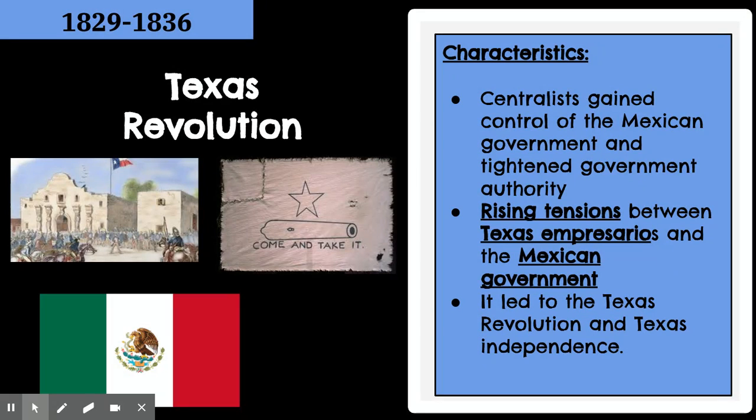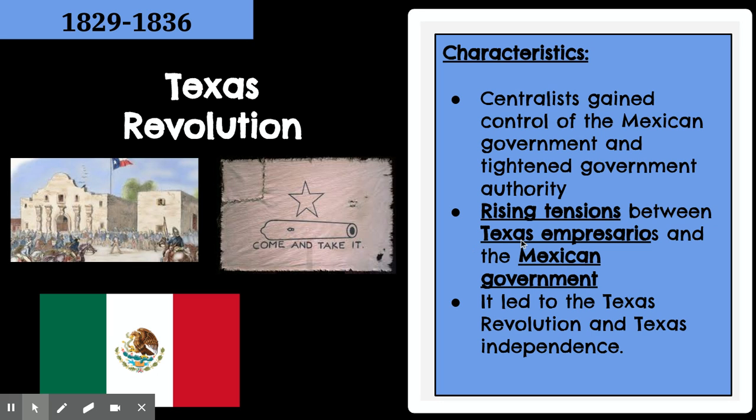Okay, the next characteristic is rising tensions between Texas empresarios. Remember, Texas empresarios are the Anglos that came over, and the Mexican government, now in charge of the centralists who are strict parents. There are going to be some tensions that are going to lead to the revolution and eventually Texas independence.